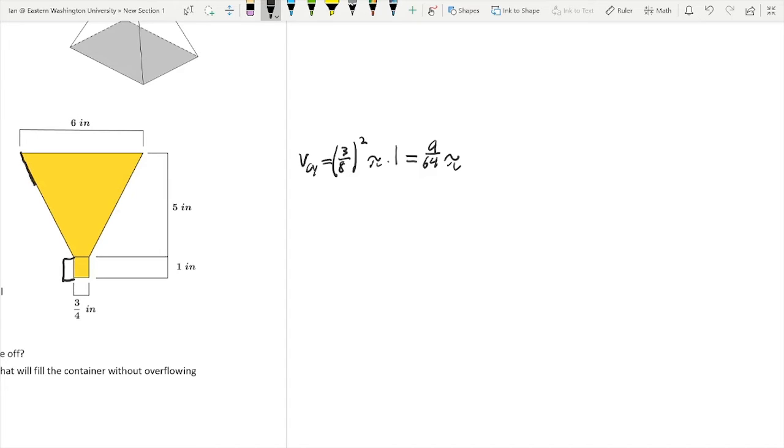Now, finding the volume of this cone part is going to be a little bit tougher. What we're going to have to do is finish out this cone. And not only do we have to find the volume of the full cone, we have to find the volume of this little section down here as well to subtract from that. So what I'm going to do is I'm going to call this length right here x.